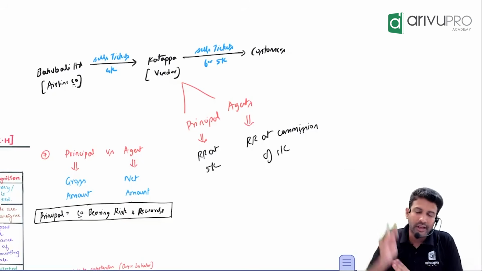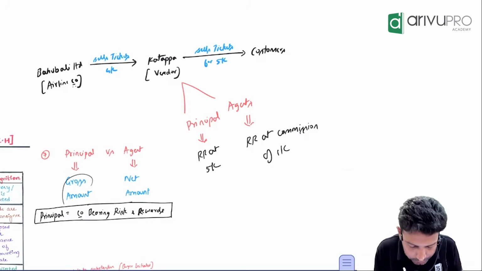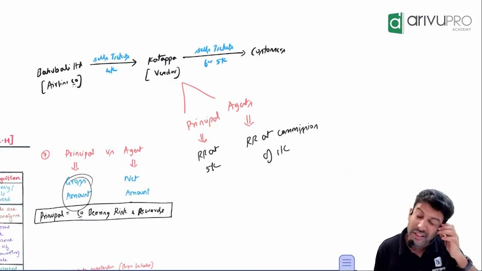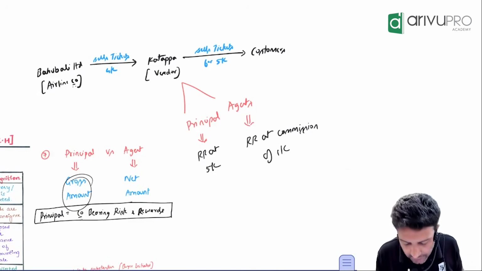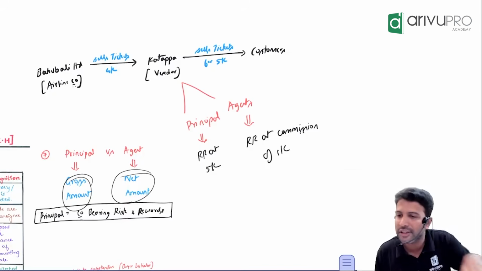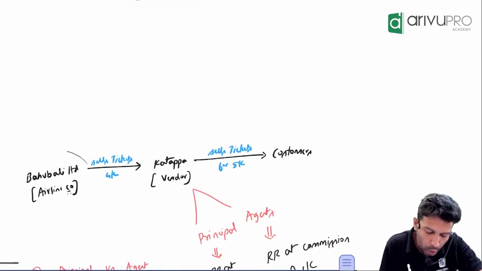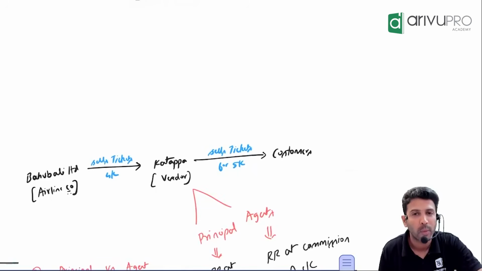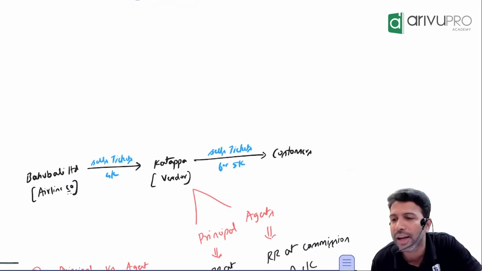What is this? Sir, if you are a principal, you will always recognize the revenue at gross amount. If you are an agent, you will recognize the revenue at net amount. Principal means gross amount, agent means net amount. What does that mean? Okay, let's take this example. Sir, Bahubali Limited is there. An airline company called Bahubali Limited.